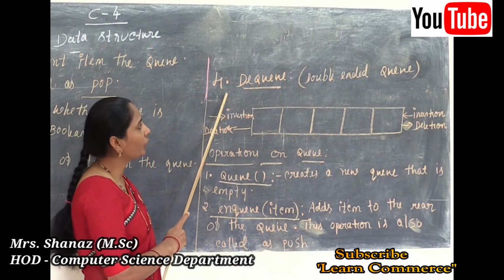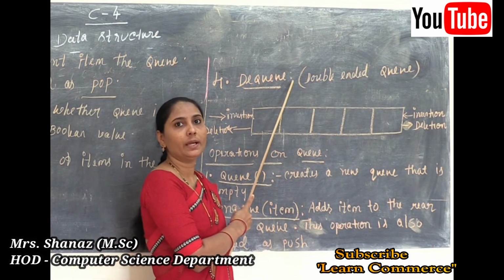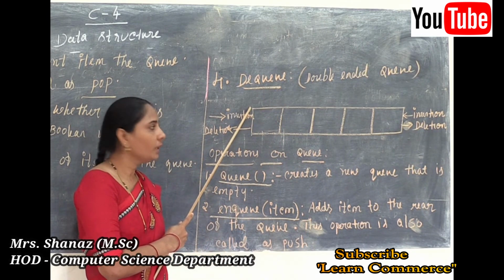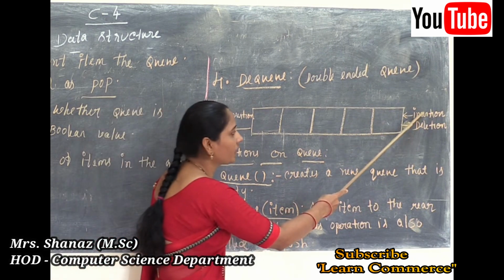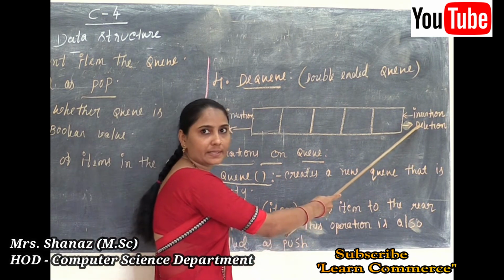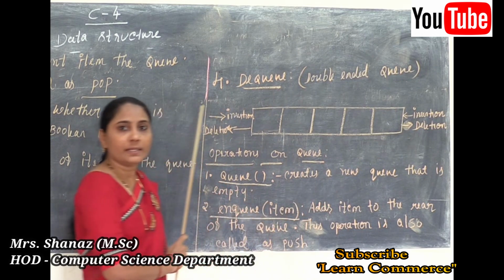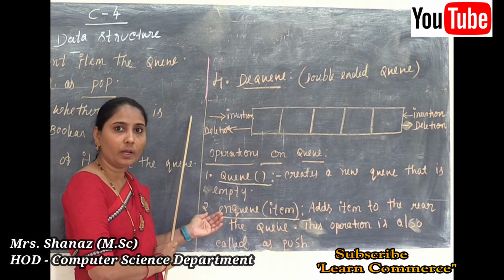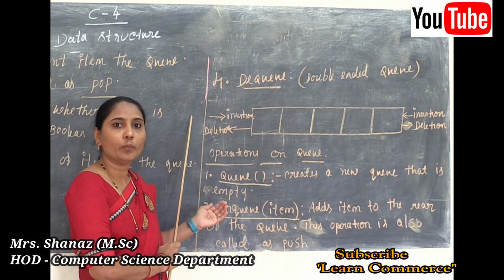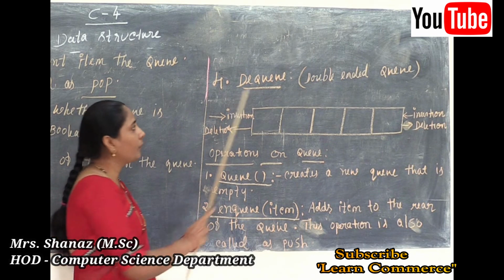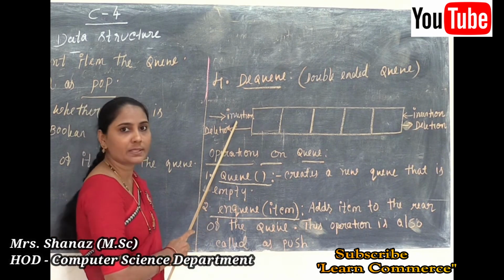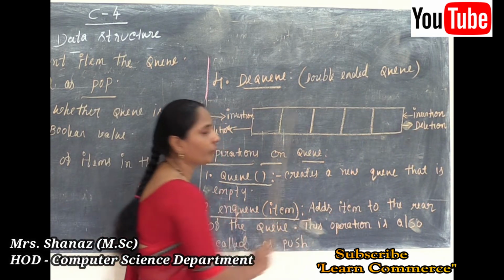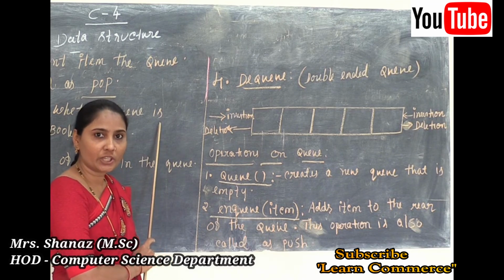The fourth type is DQ. The full form of DQ is double-ended queue. In our double-ended queue, insertion and deletion take place at both ends. Why? Because we know that in a simple queue, if you want to insert, it is inserted at the back of the queue, and the element is removed from the front side here. But in our DQ, if you want to make some insertion or deletion, it can occur at both ends. From any side you can make the insertion and the deletion.